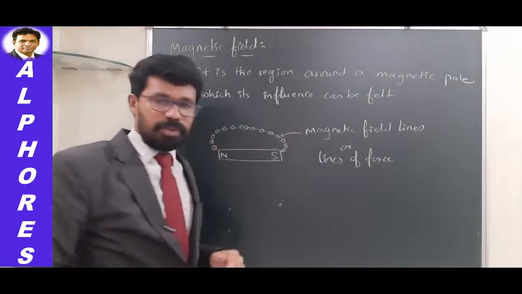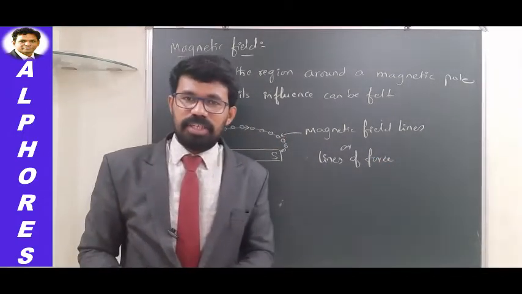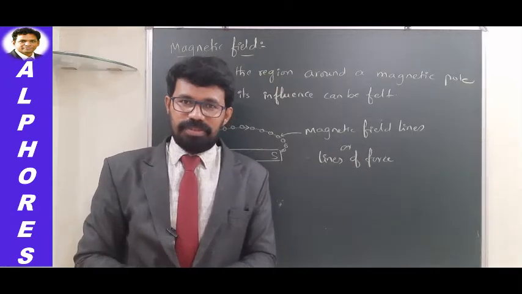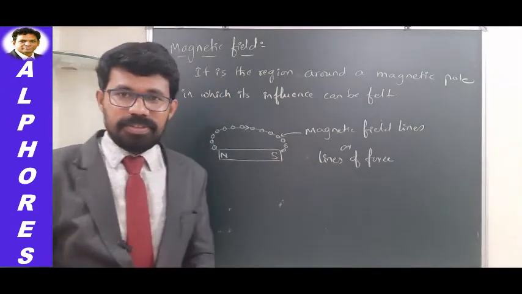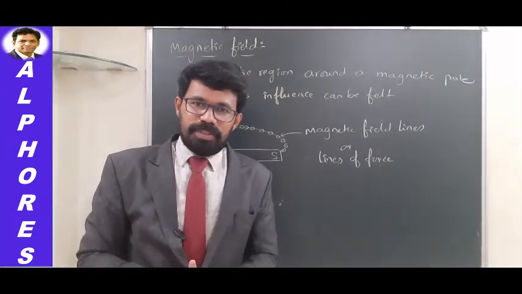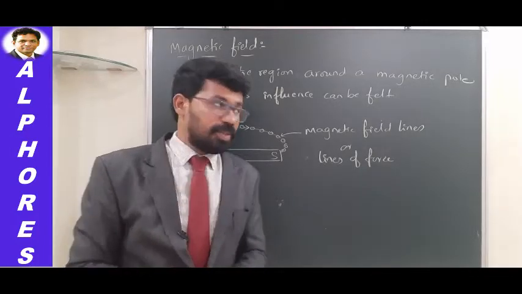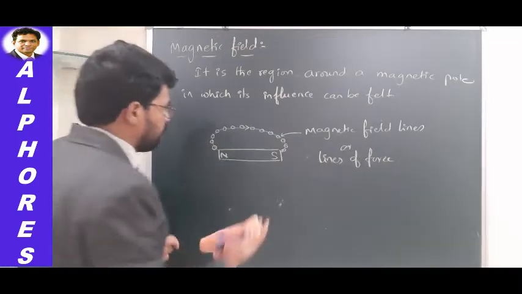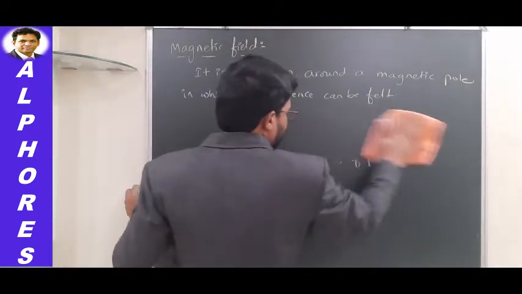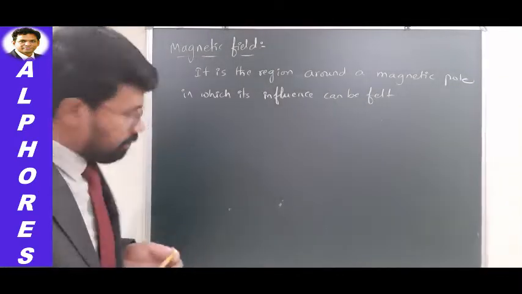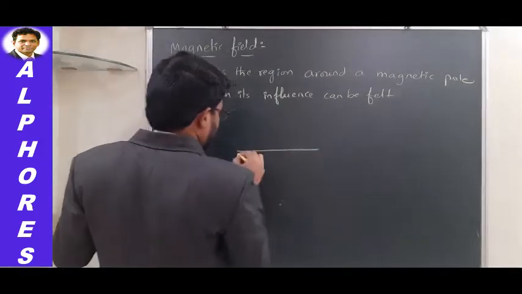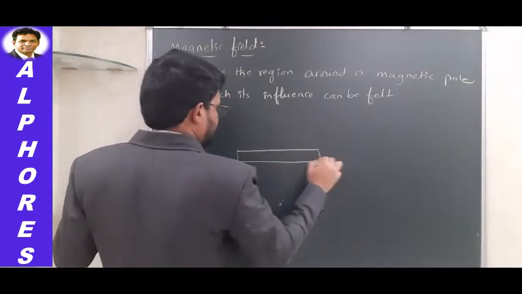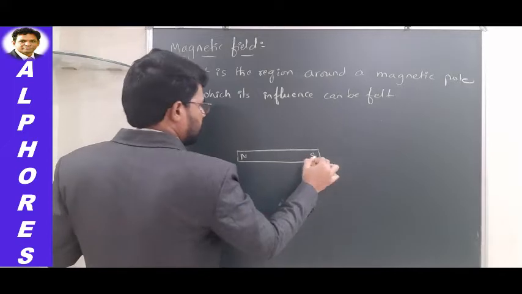Now, if the question is how many such lines are possible, infinite lines are possible. Infinite in the sense, in physics, a huge number. So many such magnetic field lines are possible around this magnet. Let me draw those magnetic field lines. So let us say this is the bar magnet, North Pole, South Pole.